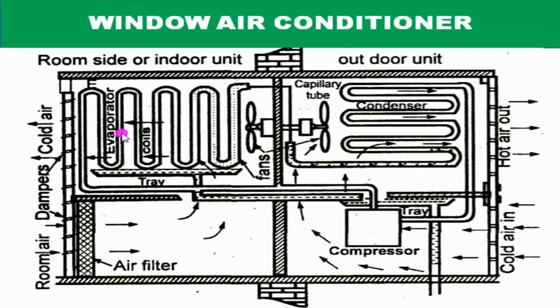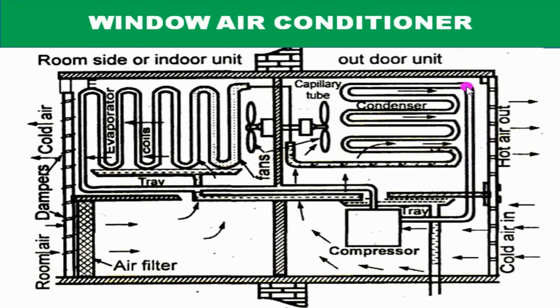Now this liquid refrigerant in the evaporator absorbs the heat and becomes low pressure vapor. That means at the exit of this evaporator, the condition of the refrigerant is low pressure vapor. This low pressure vapor refrigerant is then sent to this compressor where it gets compressed. So this low pressure vapor refrigerant leaves the compressor as high pressure vapor refrigerant.